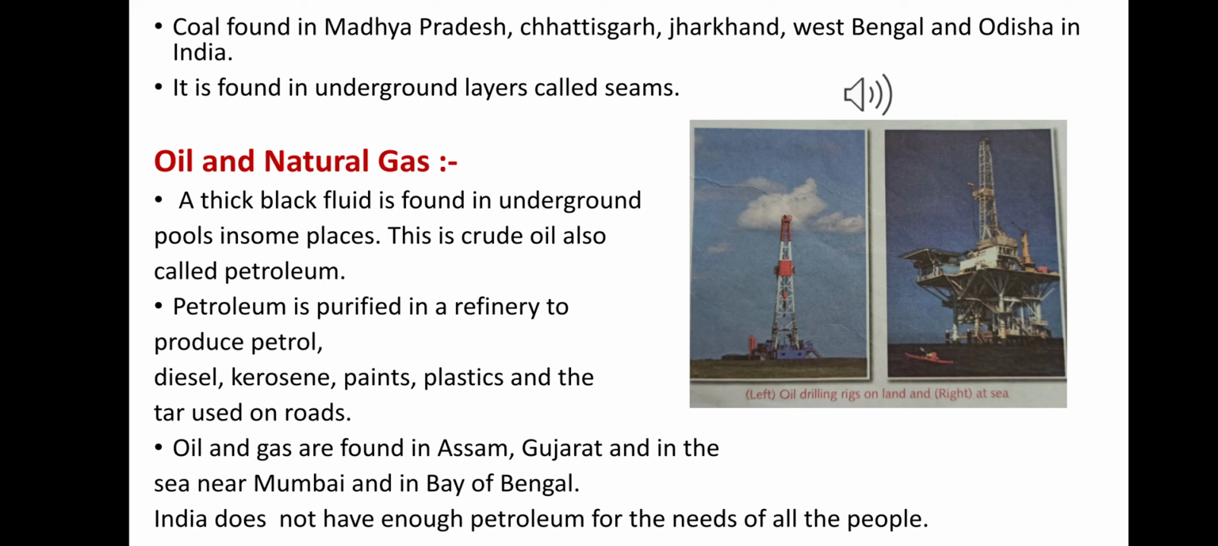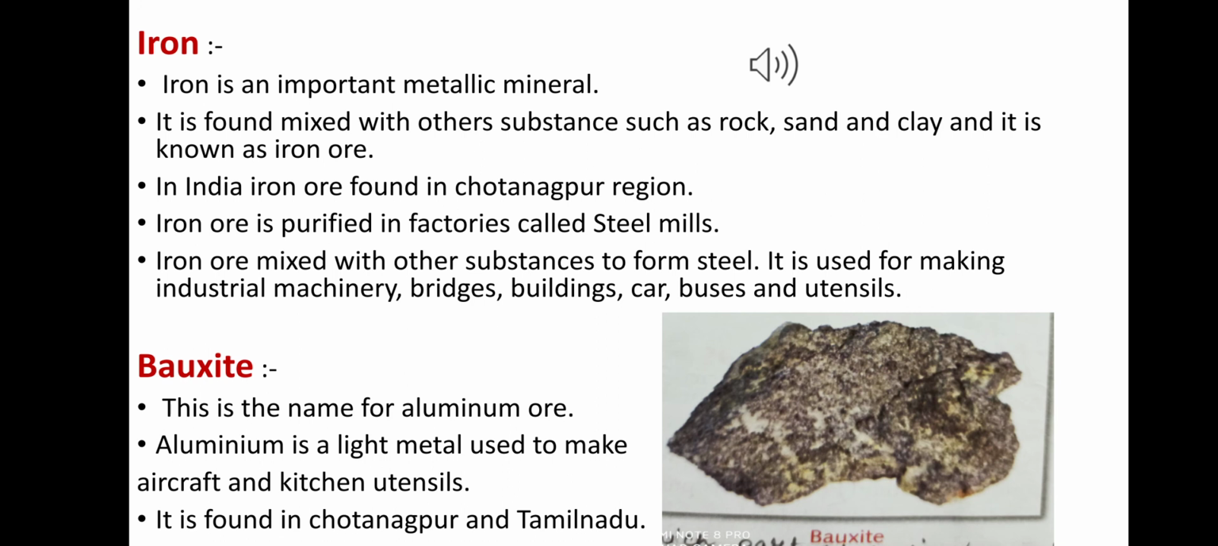Okay, now we discuss iron. Iron is an important metallic mineral, and it is found mixed with other substances such as rock, sand, clay, etc. And that is why it is known as iron ore. One of the places where good quality iron ore is found is the Chotanagpur region, and it is obtained by mining. Iron ore is purified in factories that are called steel mills, and you have to remember here iron is mixed with other substances to form steel.